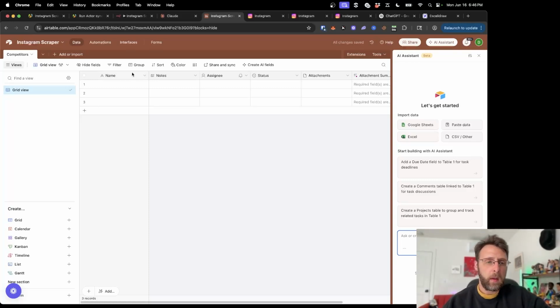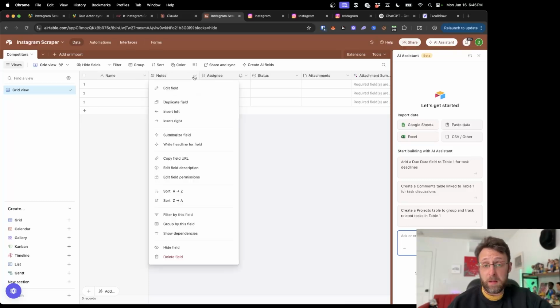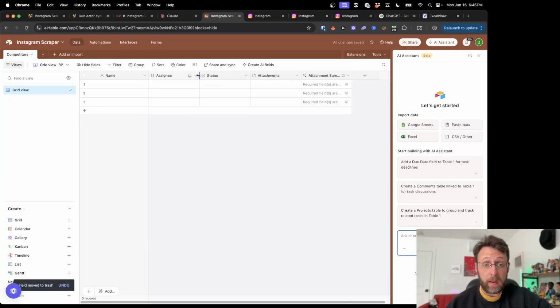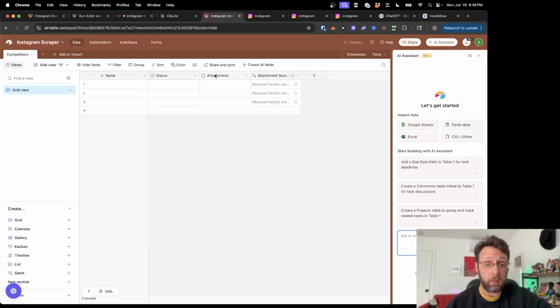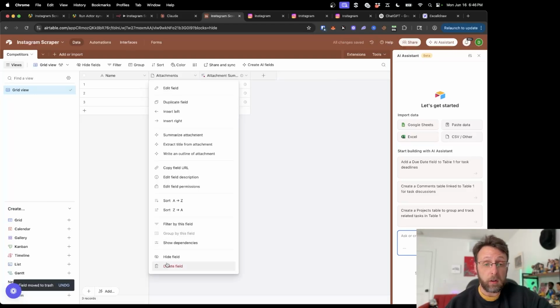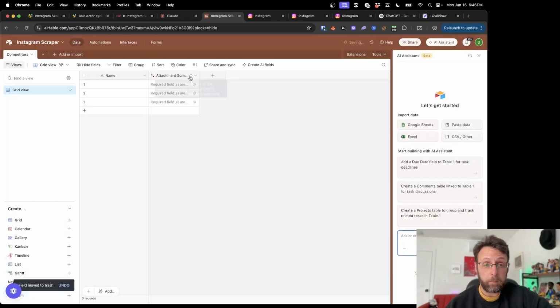So I think we can basically just have this first column as the name. I don't think we need really anything else. This is just going to be a place for us to simply store all the names of our competitors. And so that's really, really easy. I'm just going to delete all these extra fields because I don't think we need them.